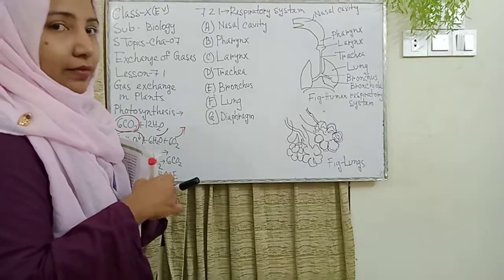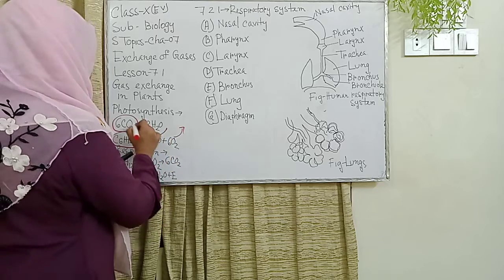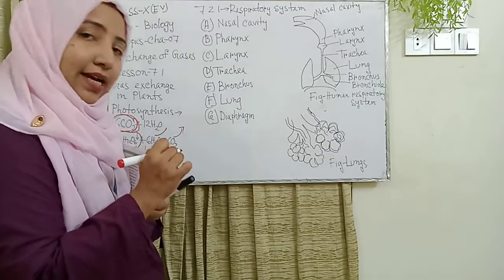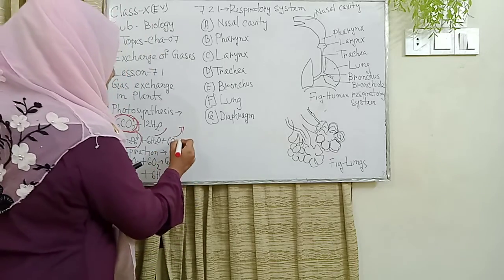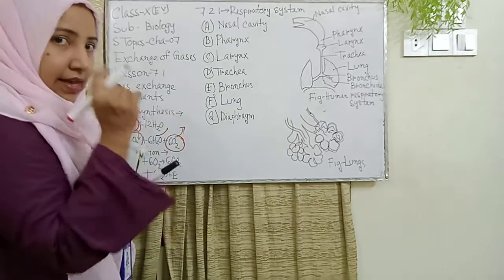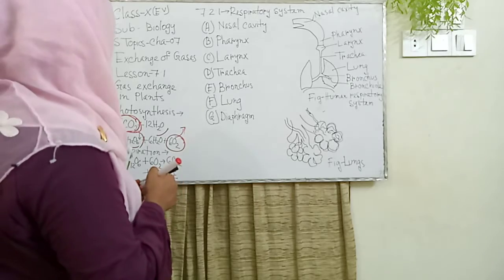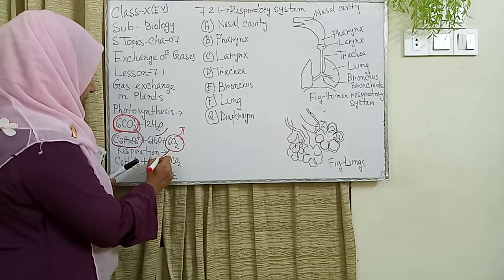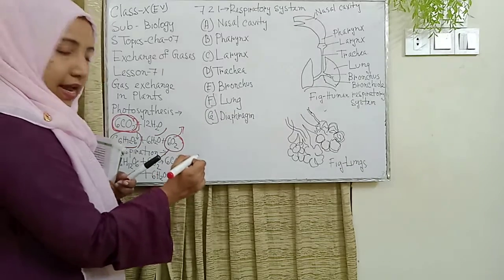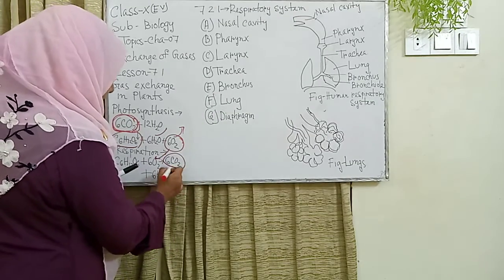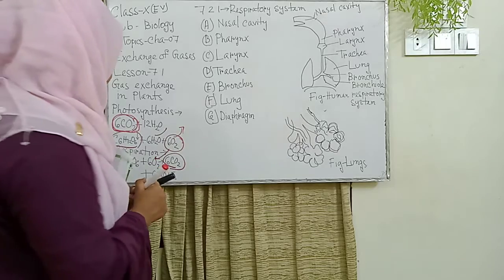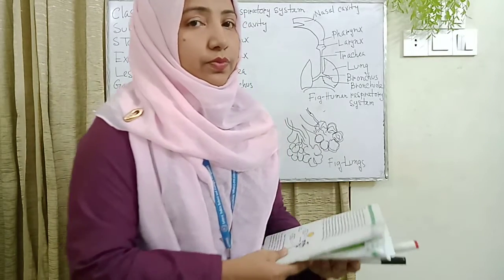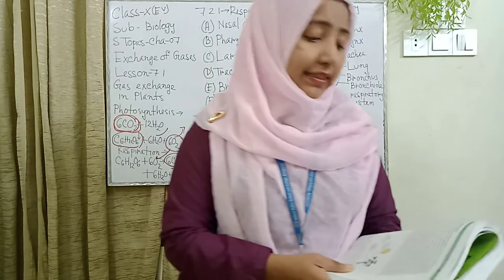Please everyone see the board. Here the first gaseous substance is carbon dioxide and the other gaseous substance is oxygen. And in respiration, the reactants are glucose and oxygen, and the products are carbon dioxide, water and energy. Now please everyone see the books. What is the gas exchange in plants?